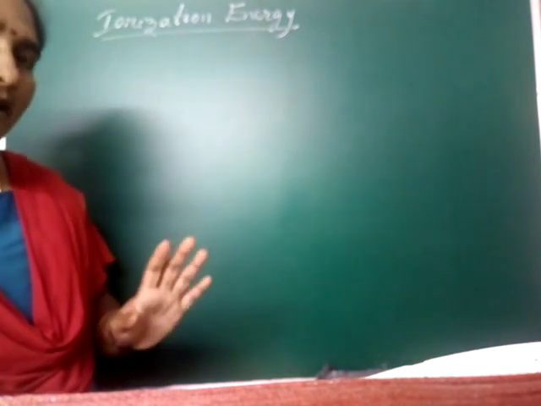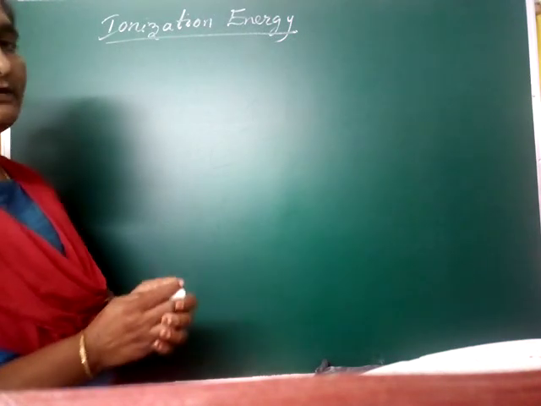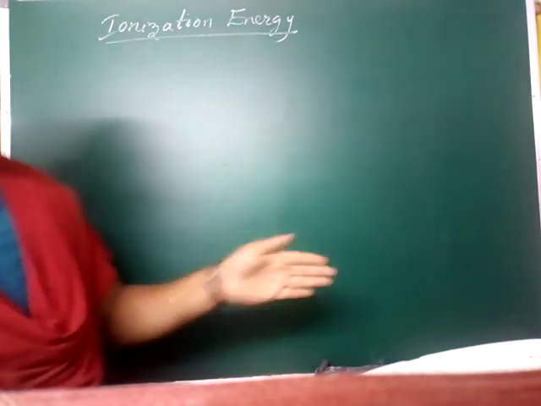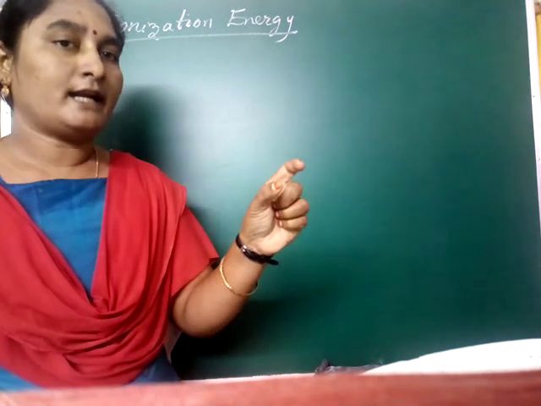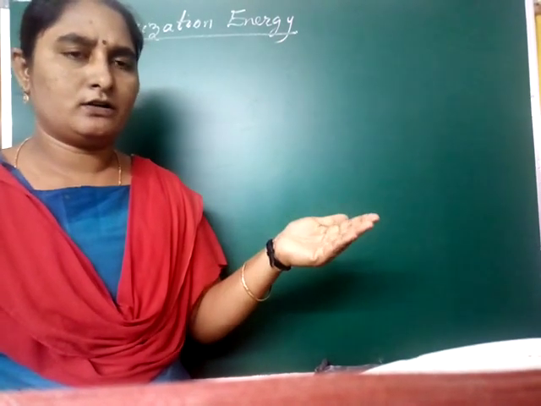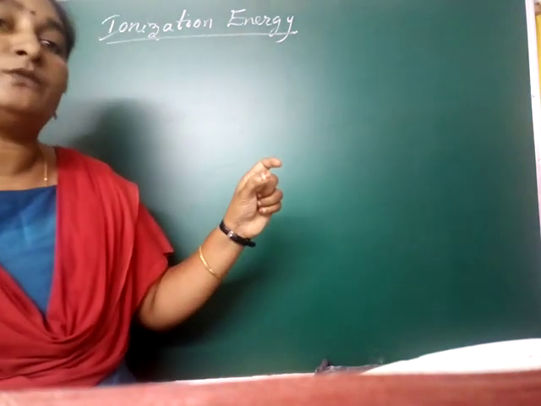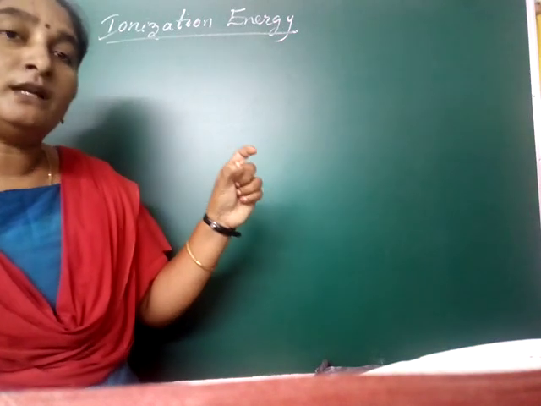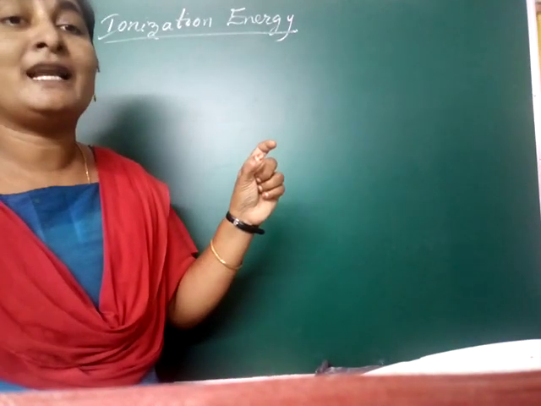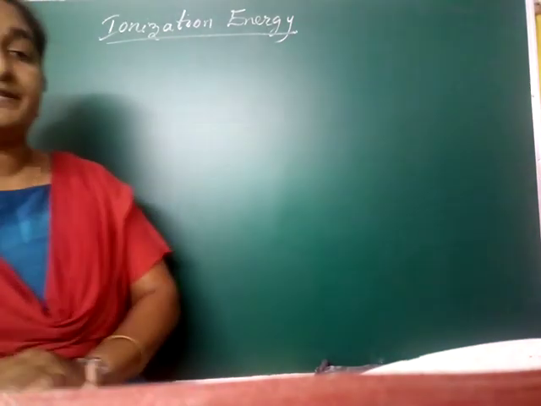Okay, do you understand? So many students think it is a very difficult topic, madam. Very simply, you listen very carefully. Okay, ionization energy. I will write the definition as well. The energy required to remove an electron from the outermost shell or orbit. Shell or orbit, both are the same. How much energy is required to remove an electron from the outermost shell of the neutral gaseous atom, that energy is called ionization energy.